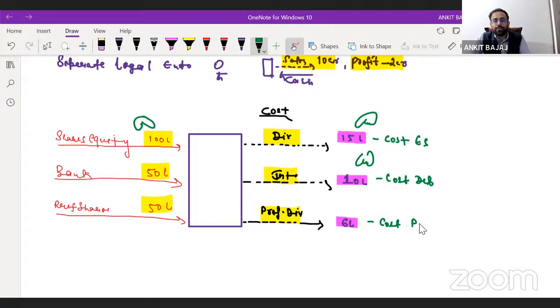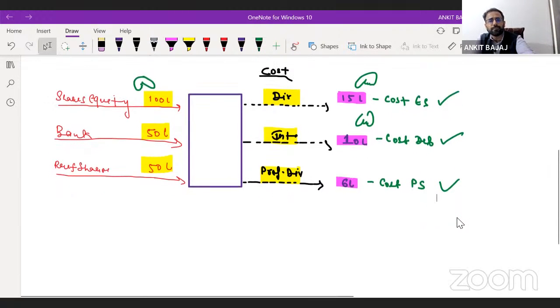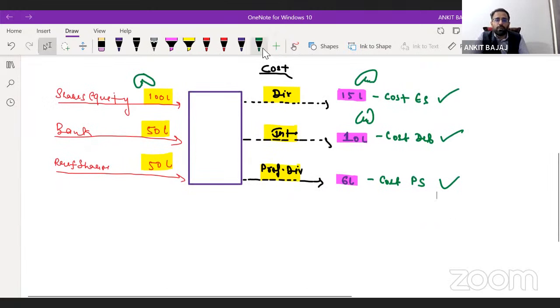But if I ask you to calculate the overall cost, in detail we will be learning how to calculate the cost. This topic we will be covering in detail, and this also we will be covering in detail, right? But right now, if I ask you to calculate the overall cost, how will you calculate it? Here we know 15 lakh, 10 lakh, and 6 lakh. If I sum up these values, this is going to be the overall cost, right?